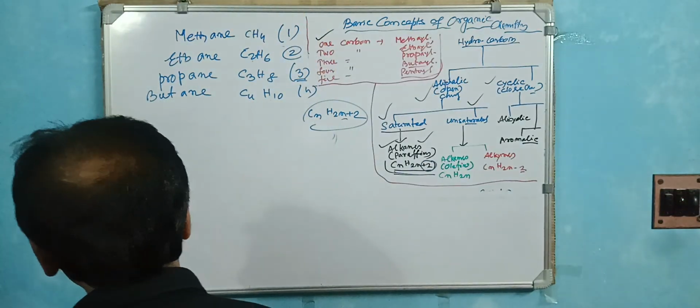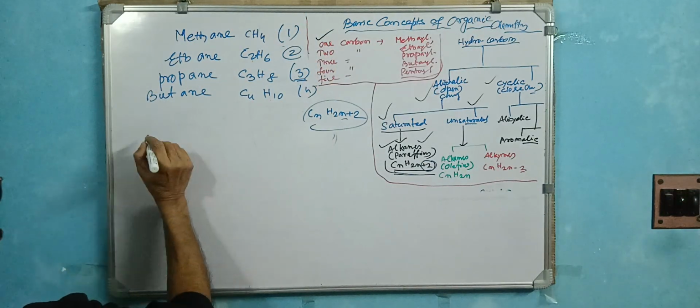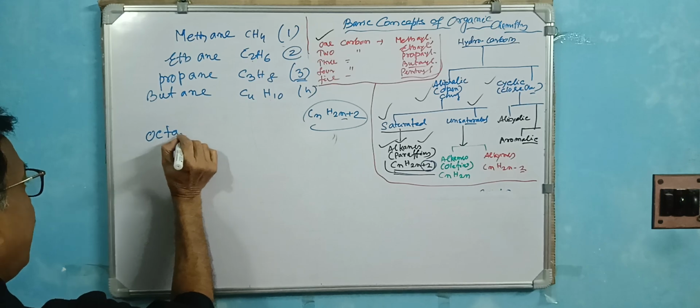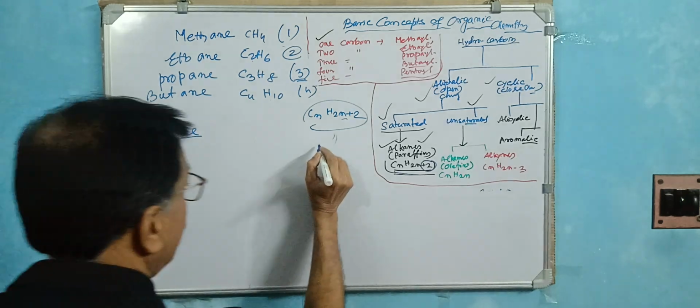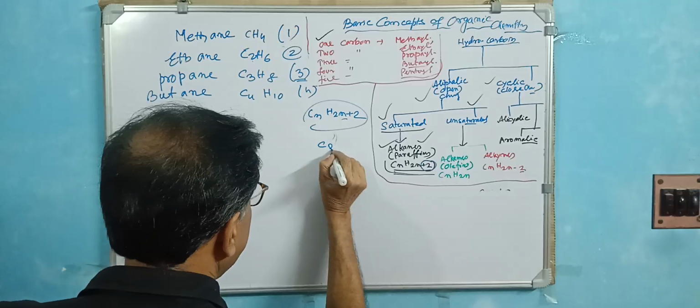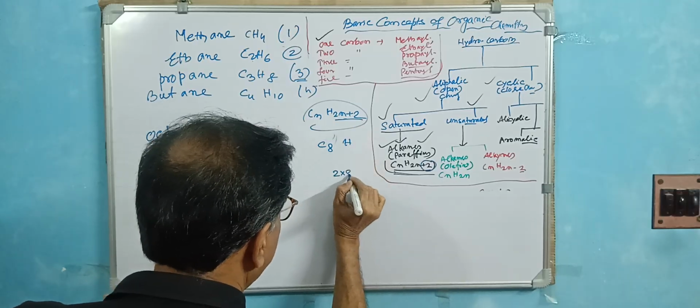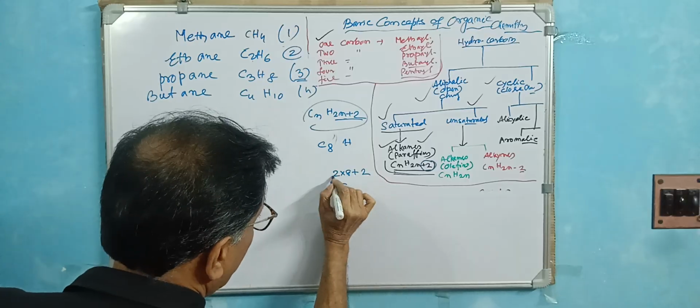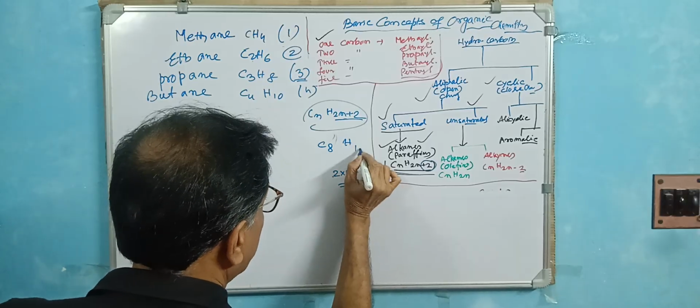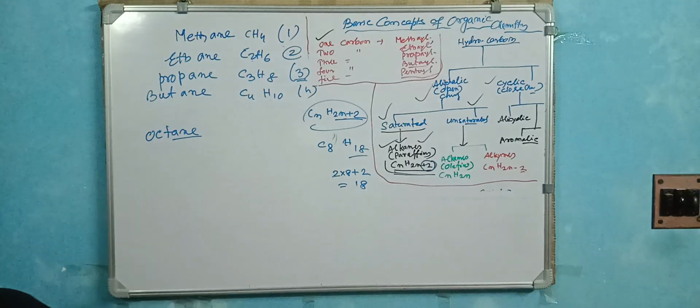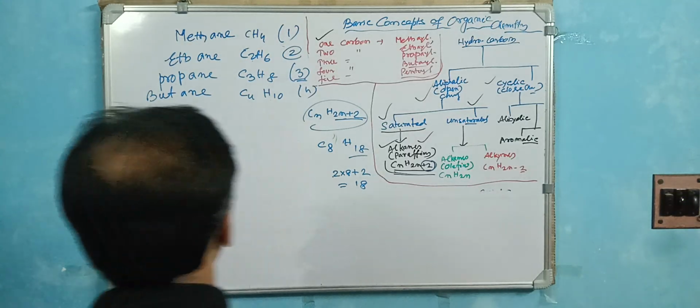If this is the octane, OCTANE, carbon number is 8. C8. So what is the hydrogen number? n is 8, so 2 into 8 plus 2. 2 times 8 is 16 plus 2, 18. So this is 18. Octane, C8H18.